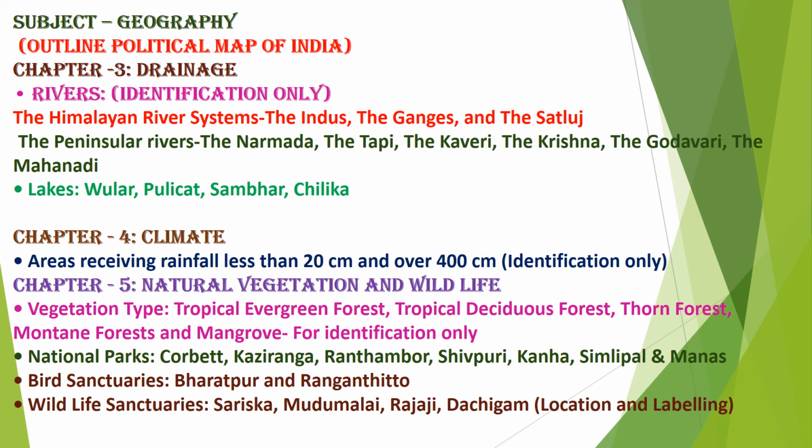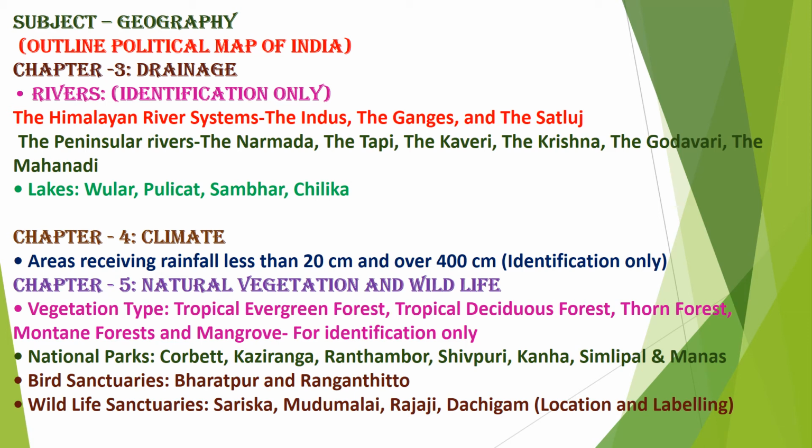Here an outline political map of India will be given. Then the chapter will be drainage. You have to identify; only a question will be given. On the basis of that you have to identify A, B and C. The Himalayan river systems: the Indus, the Ganges and the Satluj. Peninsular rivers: the Narmada, Tapi, Kaveri, Krishna, Godavari and Mahanadi. Lakes: Wular, Pulicat, Sambar and Chilika. So these things will be asked for identification in the map of geography on the outline political map of India. A question will be given, and on the basis of this you have to mark the river A, B, C or lakes Wular, Pulicat, Sambar, Chilika. This we will discuss in the geography map video, which will be made afterwards.